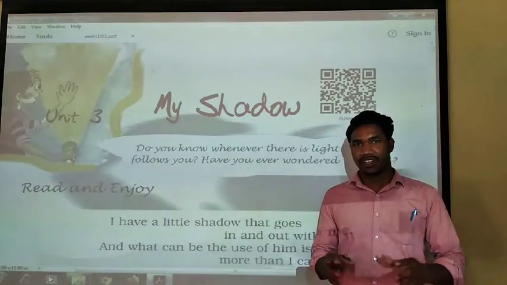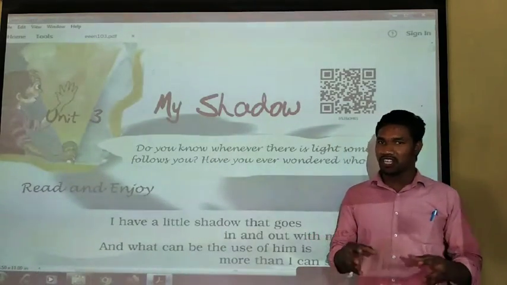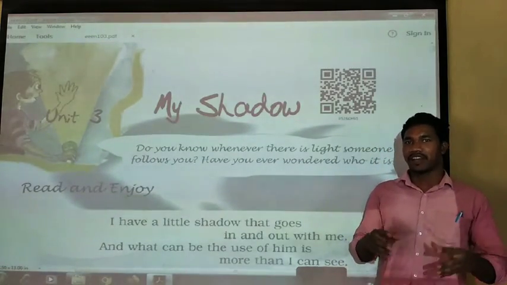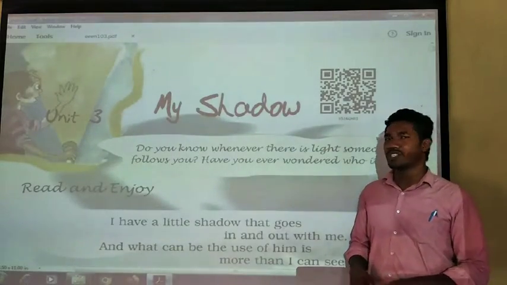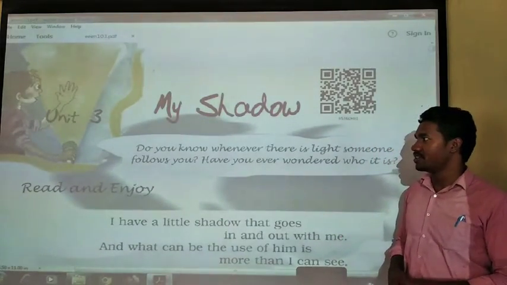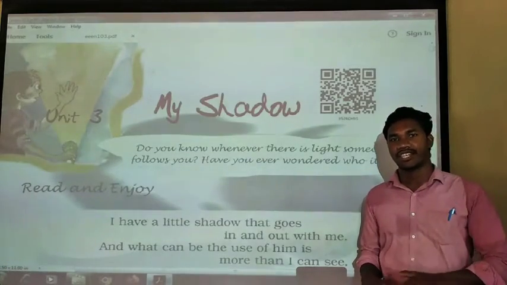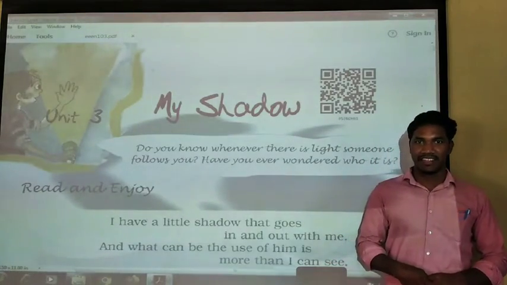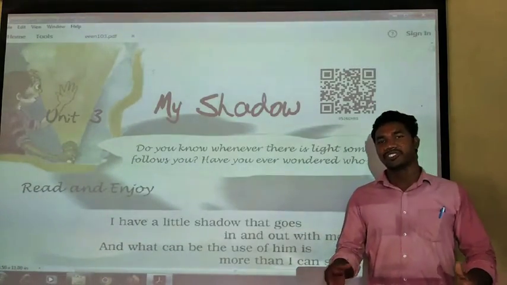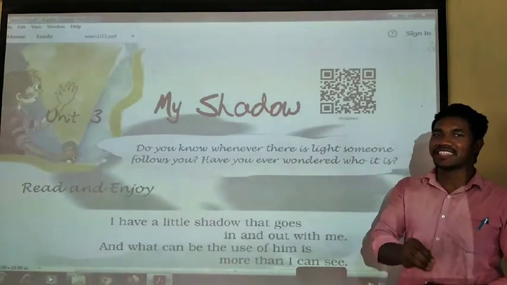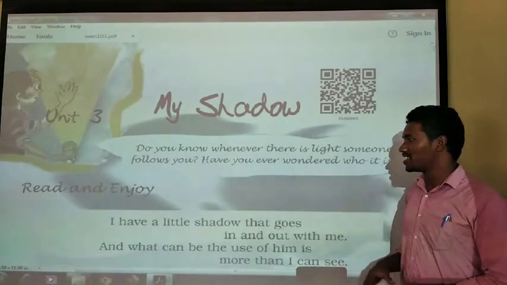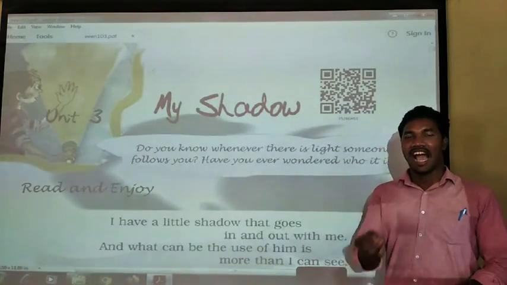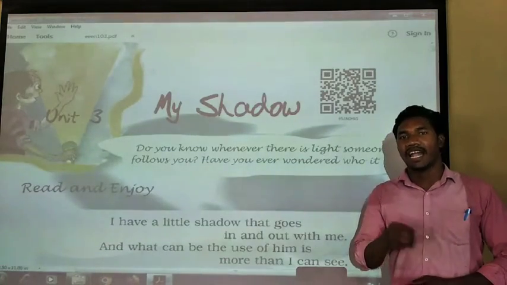My dear students, do you understand what it means by shadow? Yes, you know what it means. ये हमारा परछाई है. So shadow means परछाई. At what time can you see the shadow? And how does it look? The shadow looks like us only, but it is just a shadow. Therefore, we can see it behind us, in front of us, around us, according to the reflection of the light.